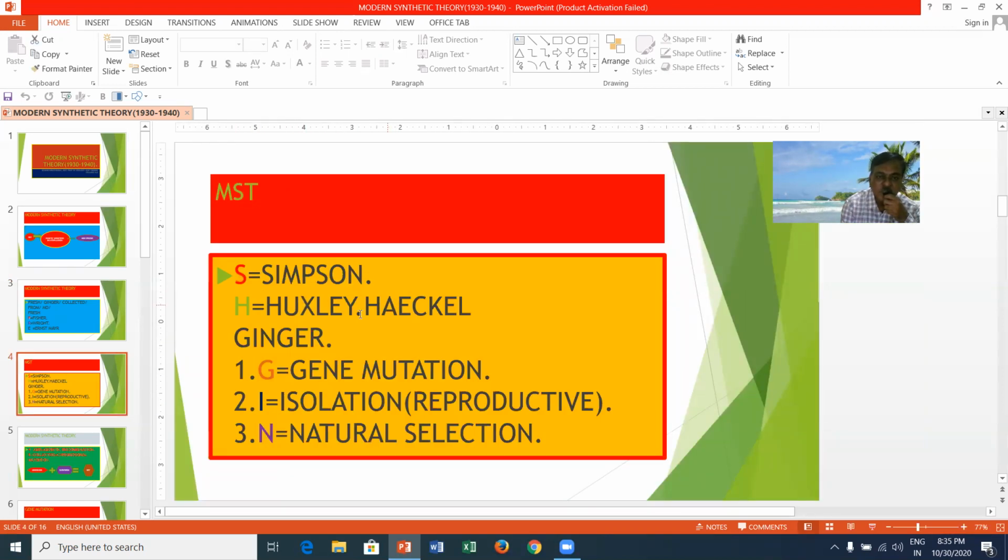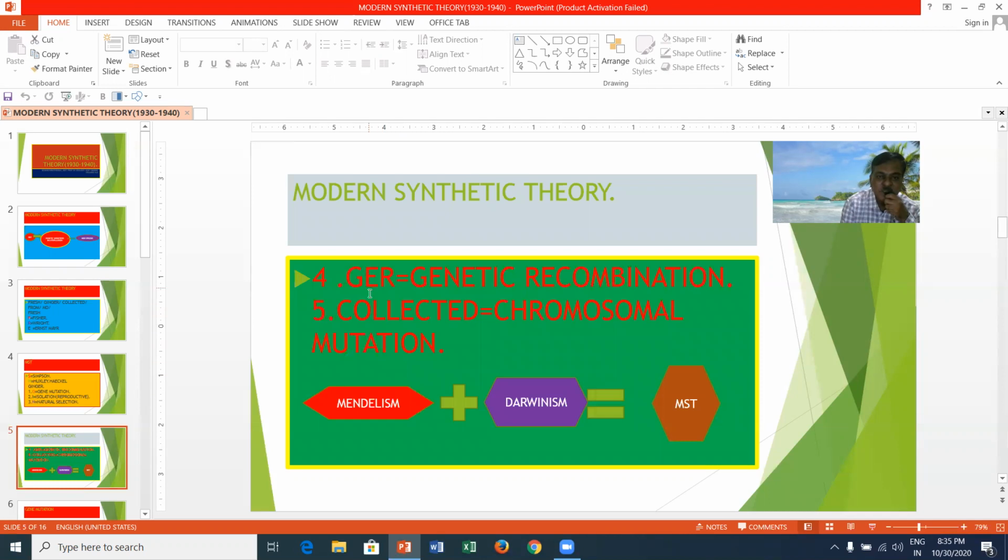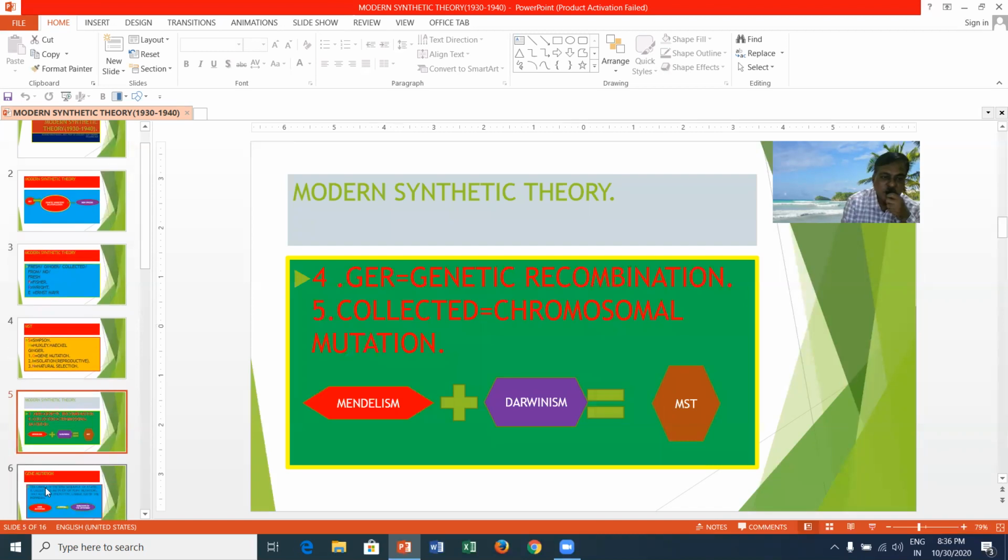Ginger means gene mutation, reproductive isolation, natural selection, and GR means genetic recombination. Collected means chromosomal mutation.